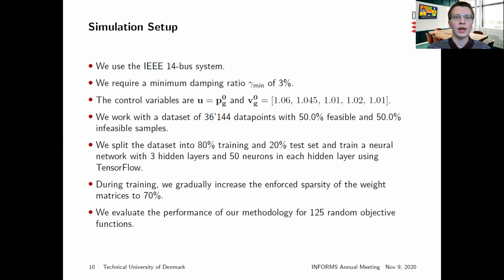Our neural network has 3 hidden layers with 50 neurons in each. During training, we gradually increase the inference sparsity of the weight matrices to 70%. We evaluate the performance of our methodology for 125 random objective functions.